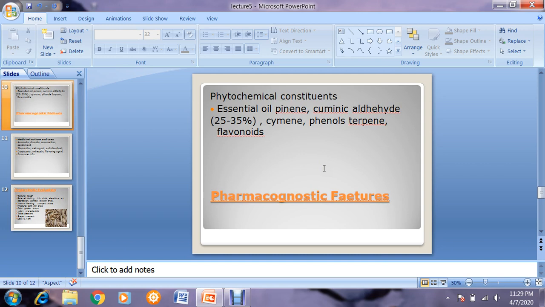Now coming towards its phytochemical constituent, it contains the essential oil, pinene, cuminaldehyde 25 to 35%. This is the main constituent. Also pinene, phenols, terpenes and flavonoids. Cuminum cyminum is a food condiment used in our daily food routine.